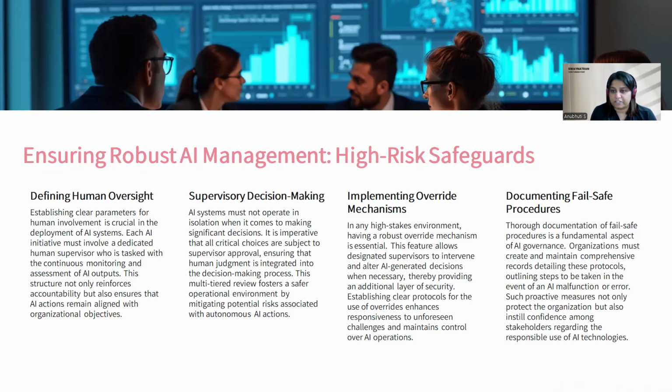Documenting fail-safe procedures. Thorough documentation of fail-safe procedures is a fundamental aspect of AI governance. Organizations must create and maintain comprehensive records detailing these protocols, outlining steps to be taken in the event of an AI malfunction or error. Such proactive measures not only protect the organization but also instill confidence among stakeholders regarding the responsible use of AI technologies.